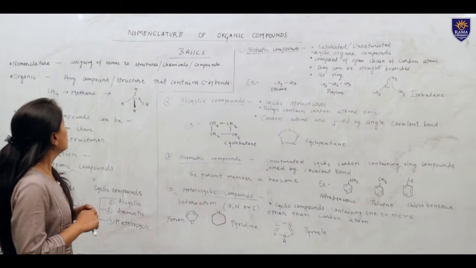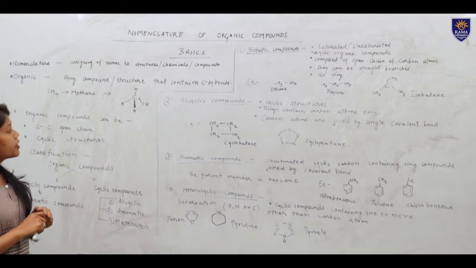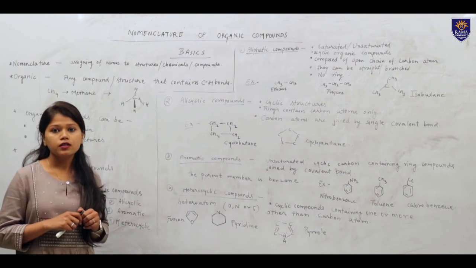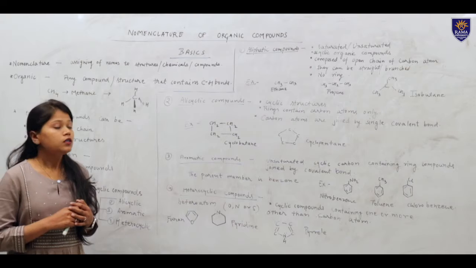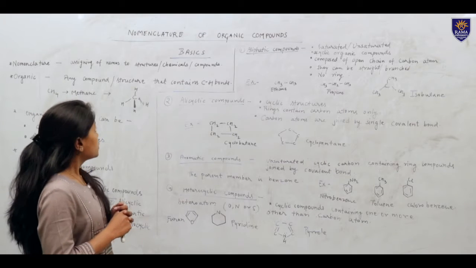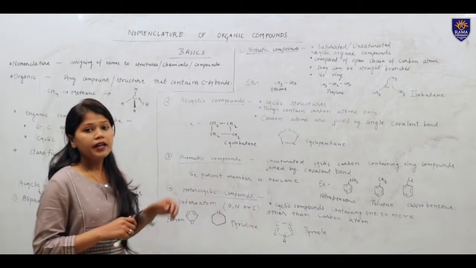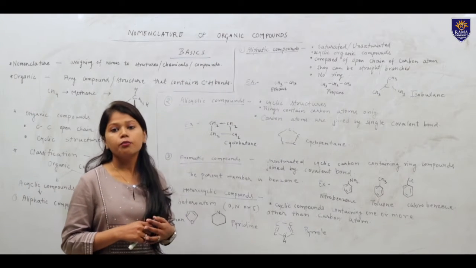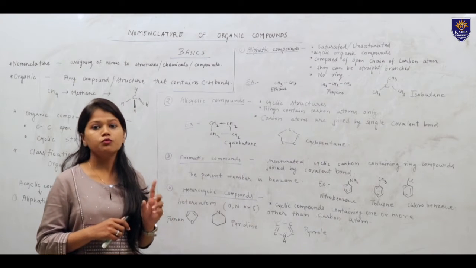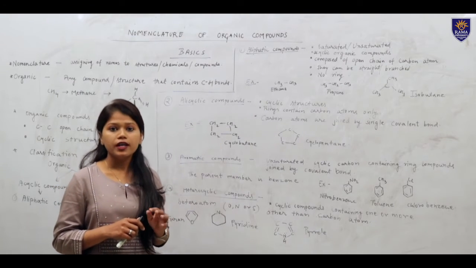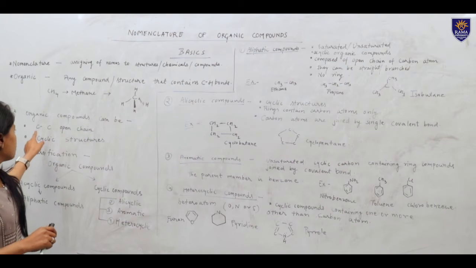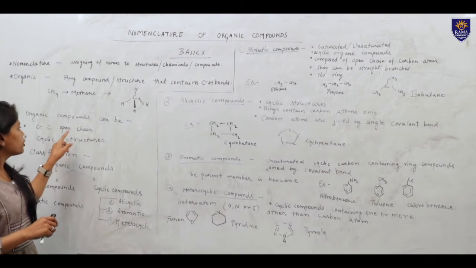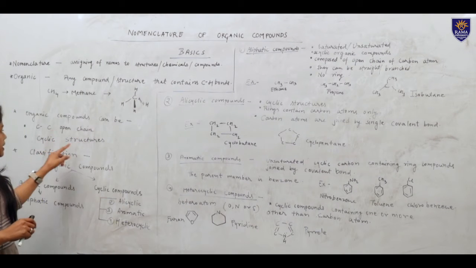So first of all, what is nomenclature? Assigning of names to structure, chemicals or any compound is known as nomenclature simply. Second one, organic. What do you mean by organic? Any chemical or structure or compound which have carbon-hydrogen bonds is said to be organic in nature. Simply, organic compounds can be divided in two parts, carbon-carbon open chain and cyclic structures.